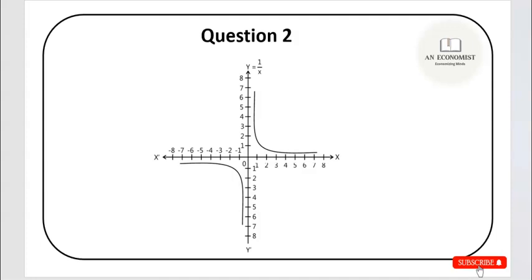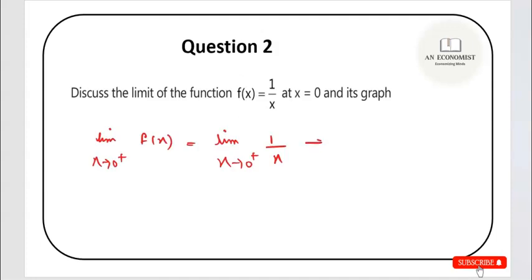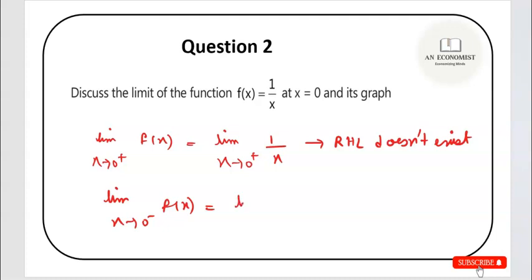If you see the graph from the right hand side, you'll see the functional value goes up like this. So it's not going to any finite value. Similarly, if you consider it from the left hand side, you'll see again it is not going to any finite value. So here we will say that the right hand limit does not exist. Similarly, you can write this for the left hand limit as well. Also, we have seen that the left hand limit also does not exist.